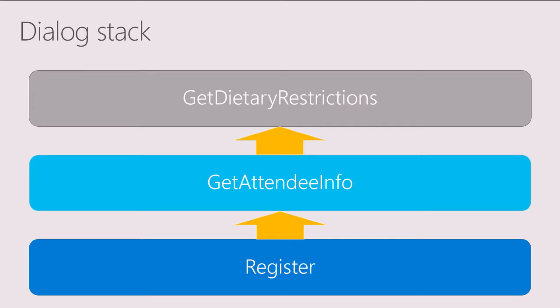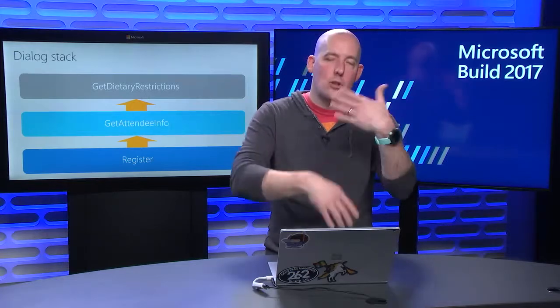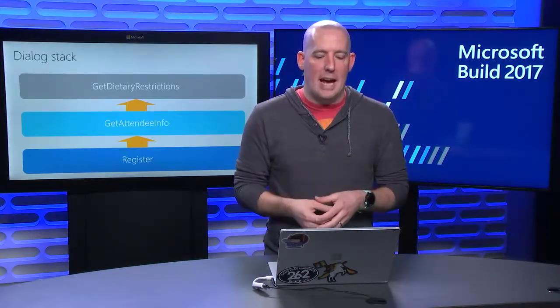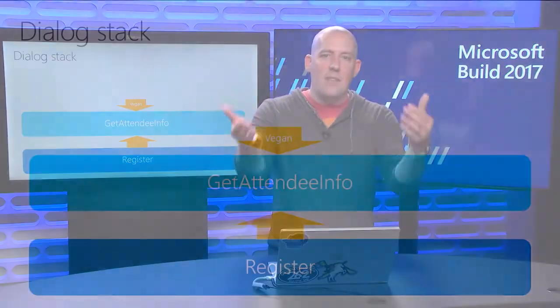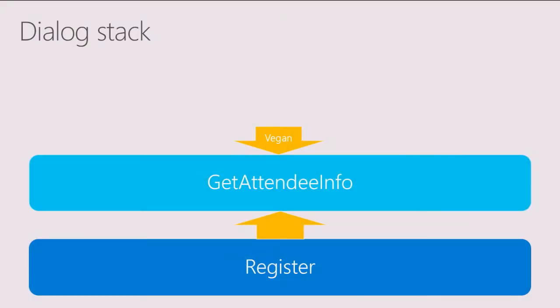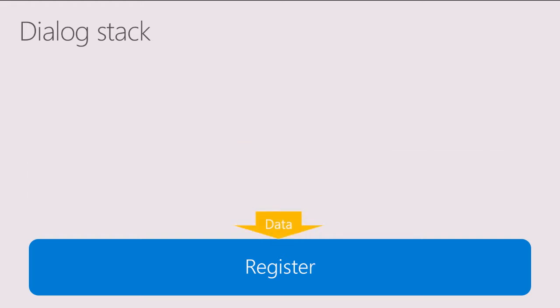Now, once that dialog completes, it's then going to reverse and work its way back down the stack. So when get dietary restrictions finishes, it can then send information back to the previous dialog. In this case, maybe it sent back the information that the attendee is vegan. And then when that finishes, it can send information down to register, and then register can act upon that information and determine what the appropriate next steps are.